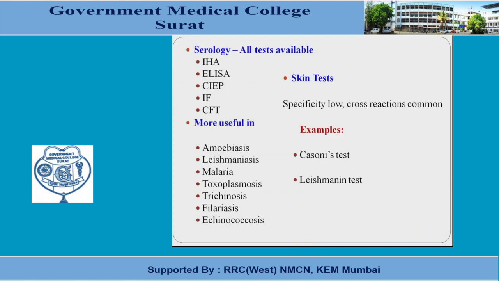So these are the serological tests: immunohematography, ELISA, CIEP, immunofluorescent test, and complement fixation test, which are available for amoebiasis, leishmaniasis, malaria, toxoplasma, trichinosis, filariasis, and echinococcosis.